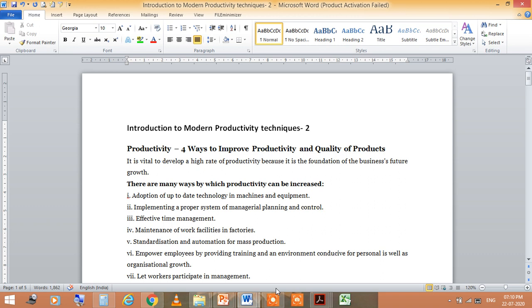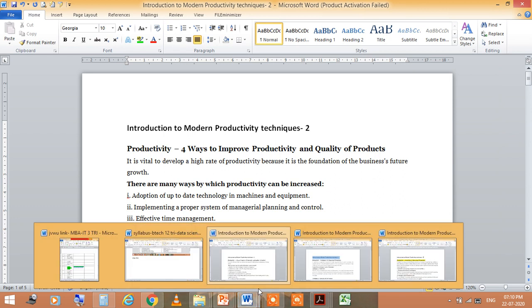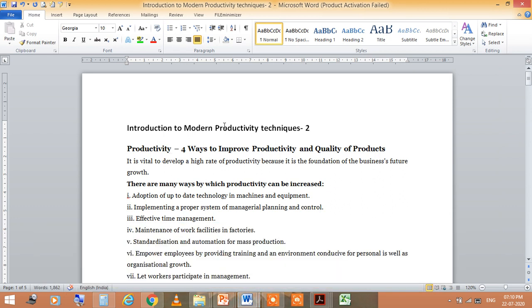Dr. Anamika Aherwal, Associate Professor in the Department of Science and Technology at Jyoti Vidyapeeth Women's University, Jaipur. Today I am going to take the lecture on the topic Introduction to Modern Productivity Technique, Part 2.